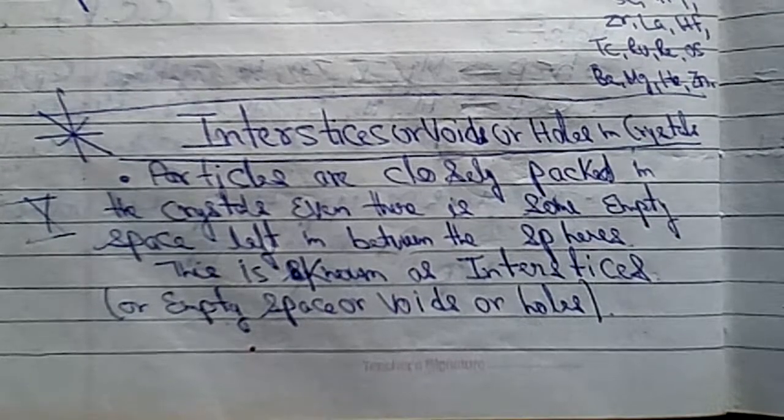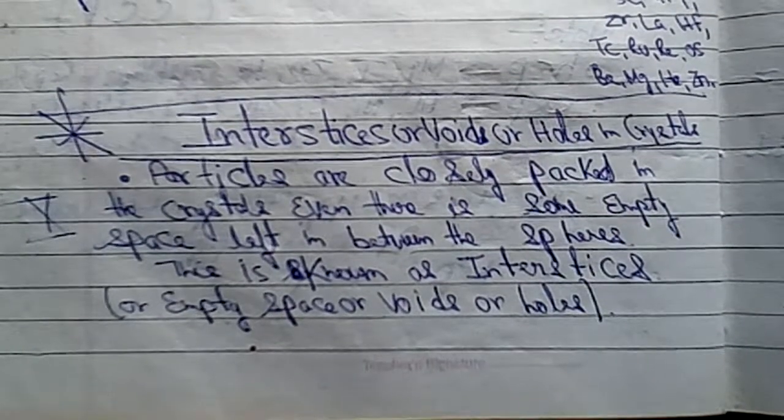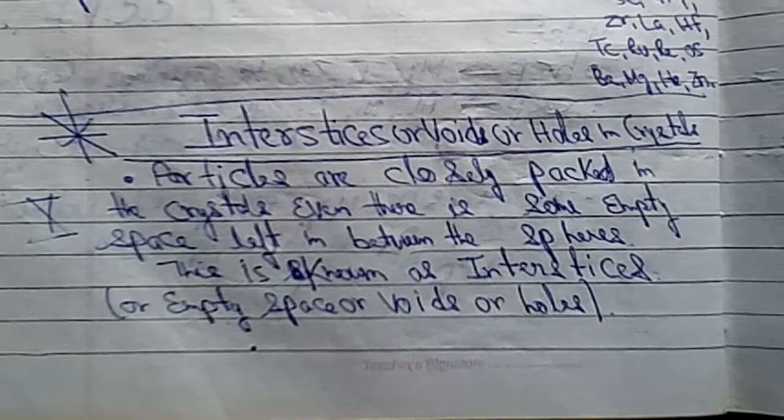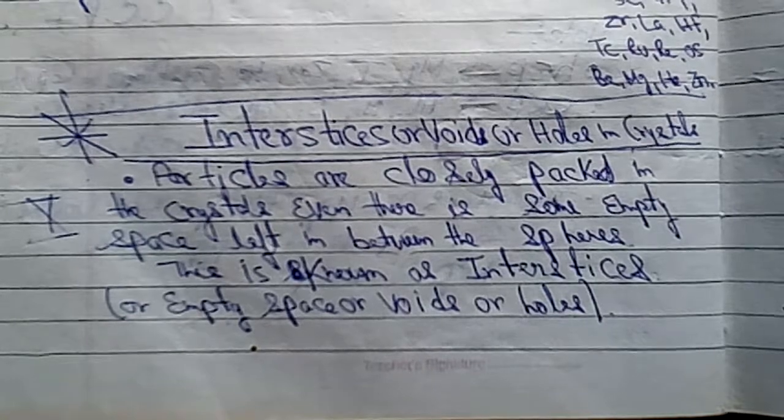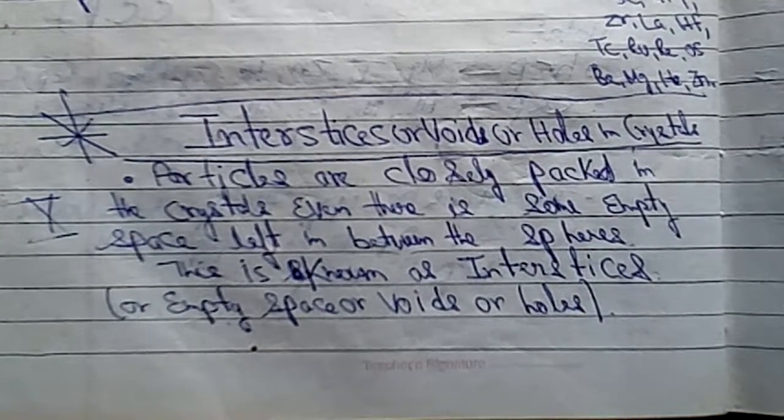Another name for voids is interstices, which are also called holes. Let's see the definition of interstices. Particles are closely packed in the crystals, yet there is some empty space left in between the spheres. After the particles are closely packed in the crystal, some empty space is left in between these spheres. This is known as interstices or empty spaces or voids or holes. So interstices are the empty spaces left after the spheres occupy their positions in the crystal.